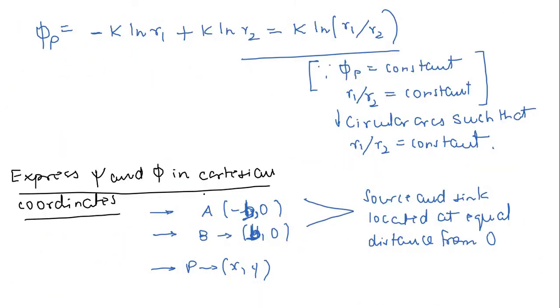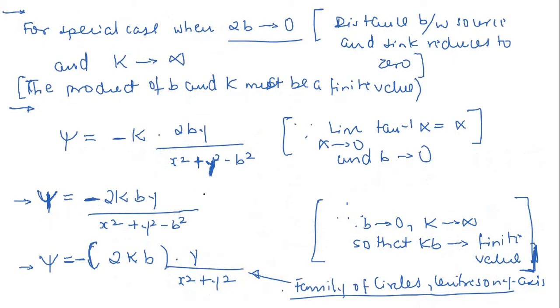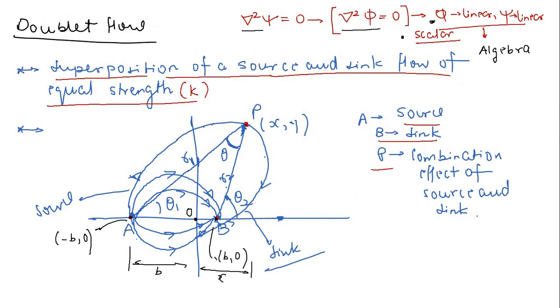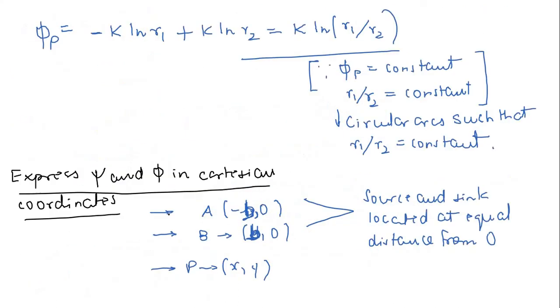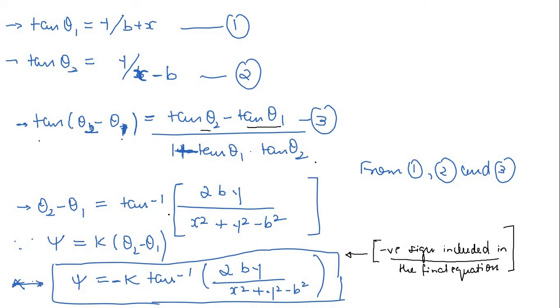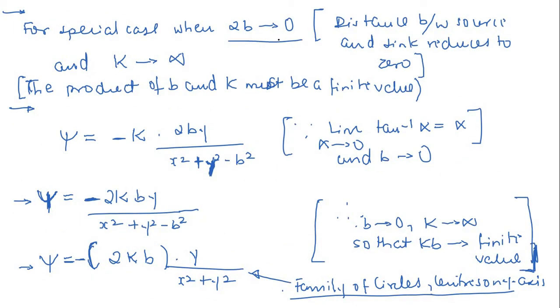Now let me take you to the original diagram here. If you go to this diagram, that means this A and B are now coming very close to each other, and the source strength K is infinite. So why is it so? Why we need to take this K as infinity, we will come to know. So finally, when this 2b is tending to 0, the distance between source and sink reduces to 0, right? So the product of b and K must be a finite value.